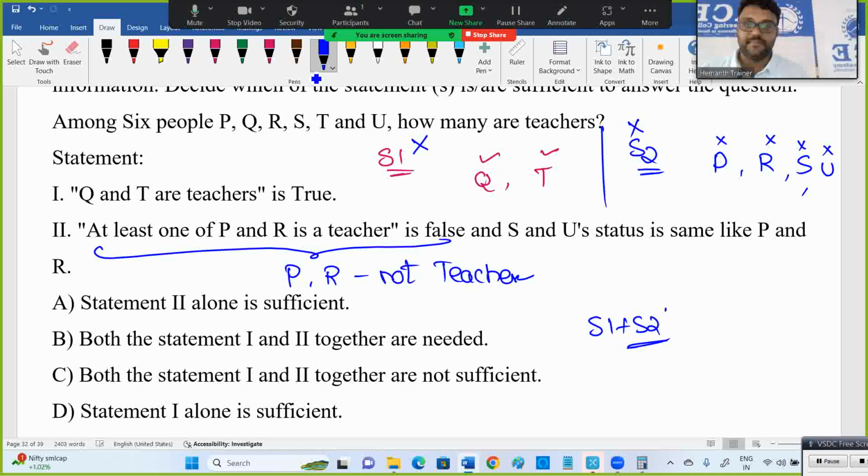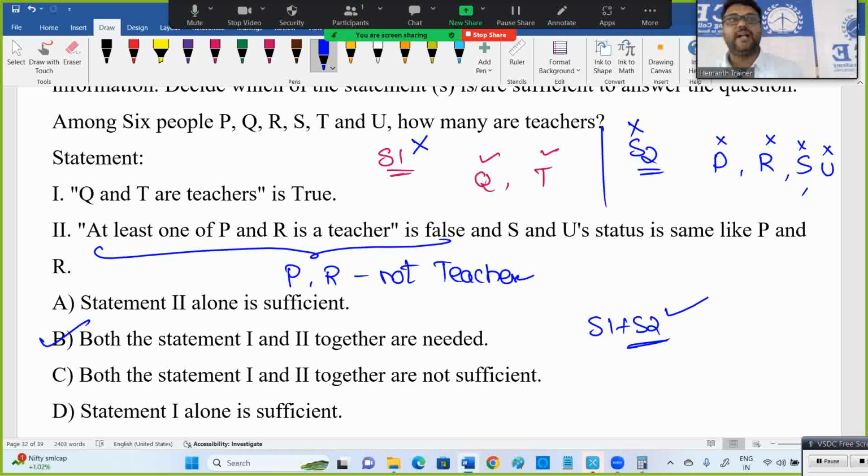Together I can decide. Only 2 teachers are there. So both statements 1 and 2 together are needed. Together are sufficient. Out of both statements together, yes, there are only 2 teachers. They are Q and T.